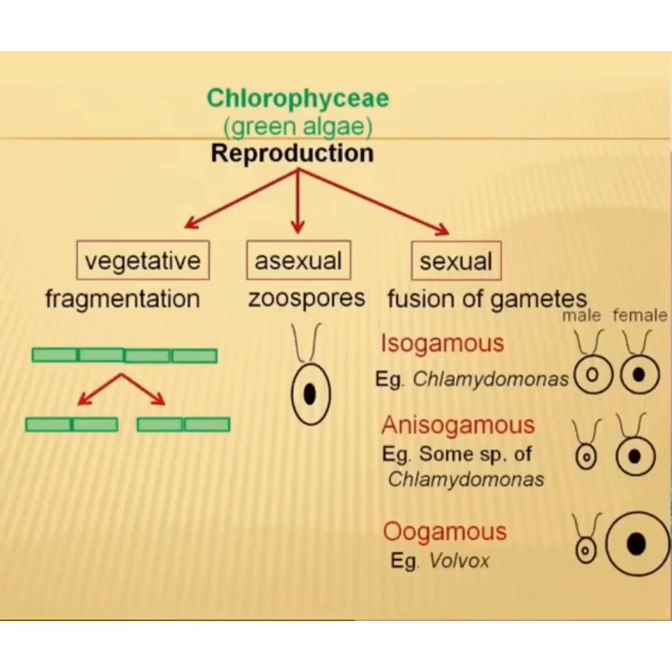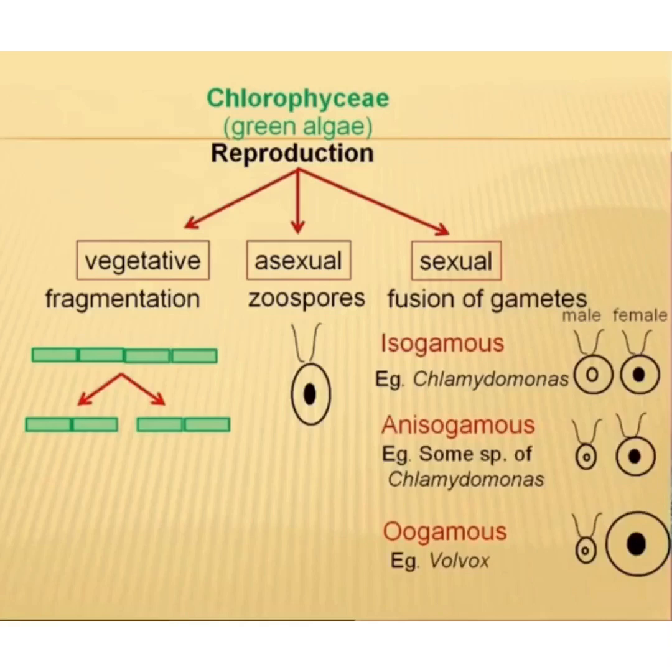Now let's see how reproduction takes place. So vegetatively by the help of the fragmentation process, asexual by means of zoospores which are motile spores, and sexually by the fusion of the gametes. Isogamous when both the male and female gametes are of same size and are motile. Example is Chlamydomonas. Anisogamous when the two gametes are of different sizes but are motile. Example is some species of Chlamydomonas again.